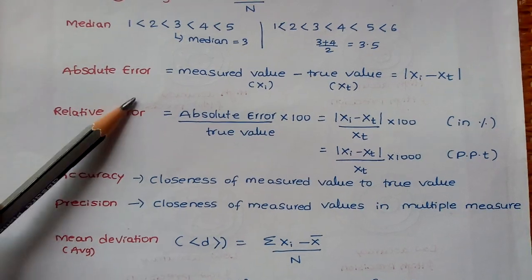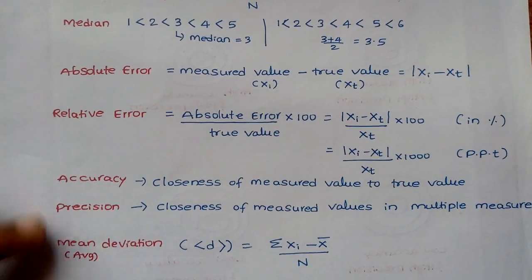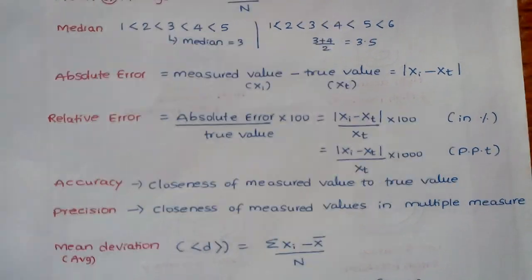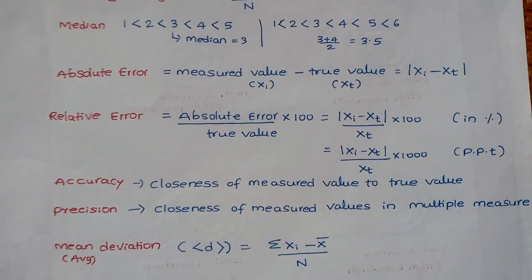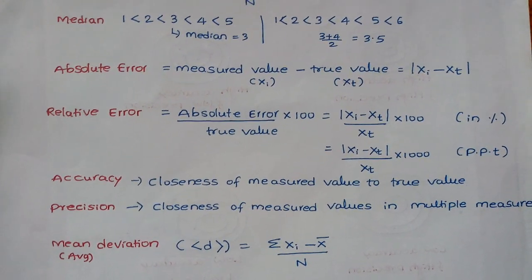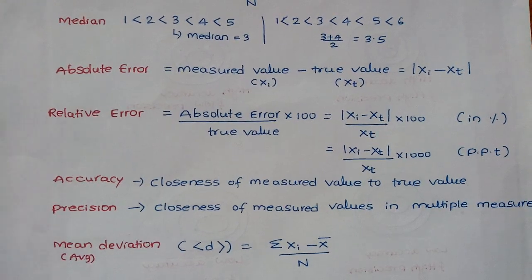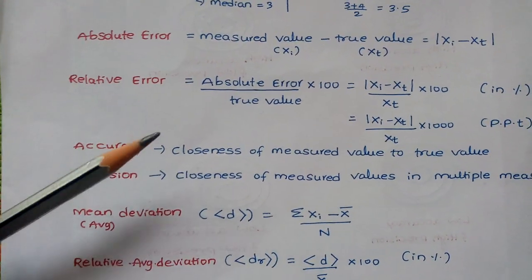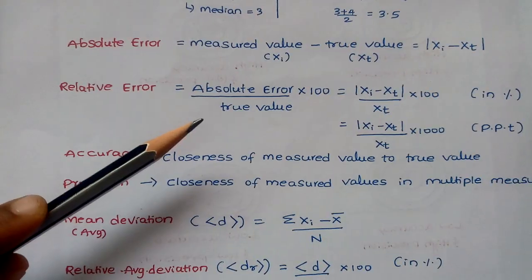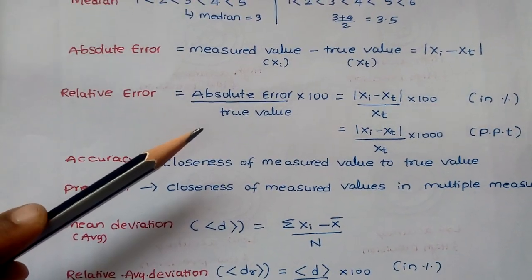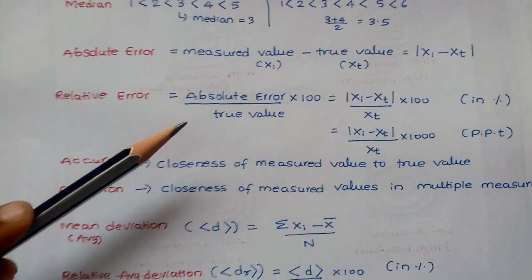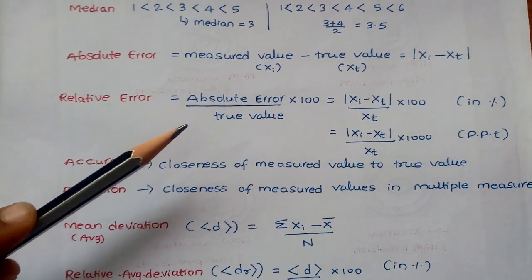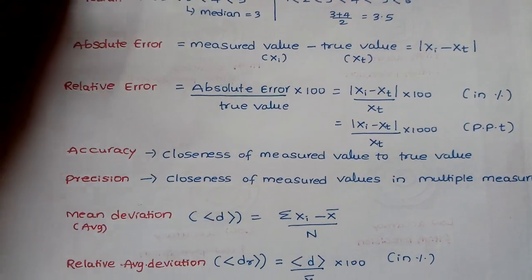Next is absolute error. Absolute error is the difference of measured value minus true value. Measured value means whatever you get on doing the experiment. True value is nothing but the theoretical value. If you take the difference, you will get absolute error. Relative error is the ratio of absolute error divided by true value into 100. If you multiply it by 100, it is in percentage. If you multiply by 1000, then it is called parts per thousand.